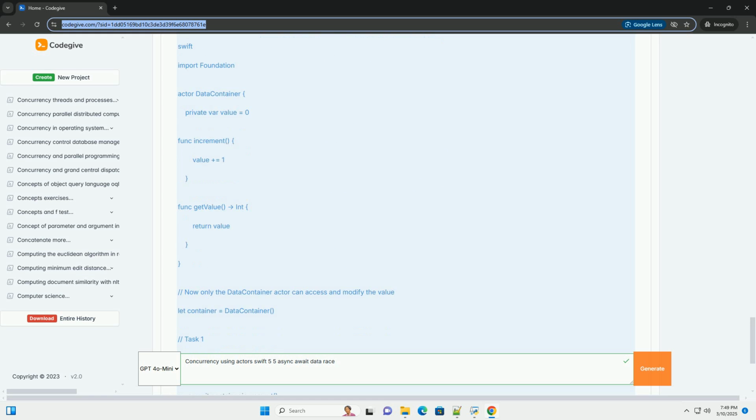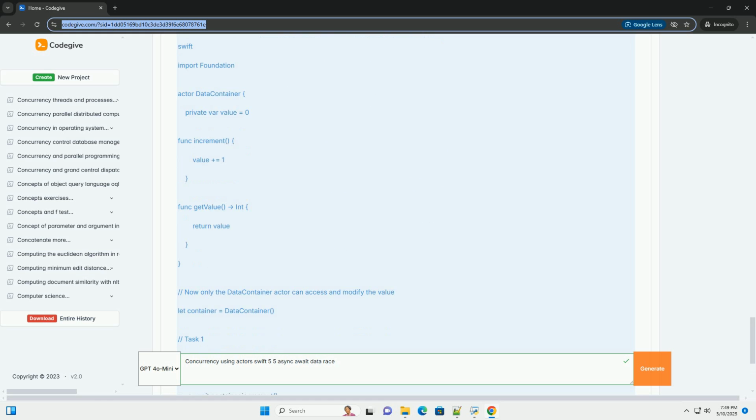Explanation: 1. We created a new actor, DataContainer, to encapsulate the value property. 2. The increment method is now part of the DataContainer actor, and all modifications to value happen within the actor. 3. The getValue method is also part of the actor, ensuring that access to the value is serialized. 4. Tasks only interact with the data through the actor's methods, preventing data races.